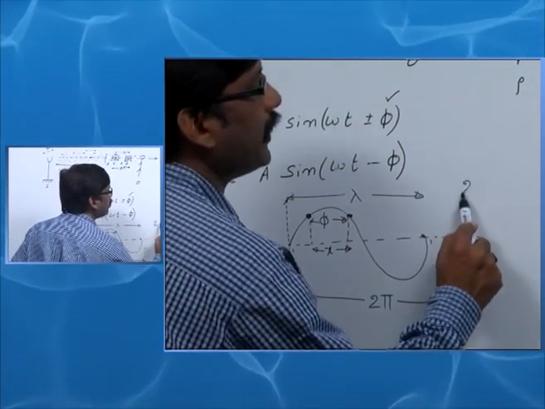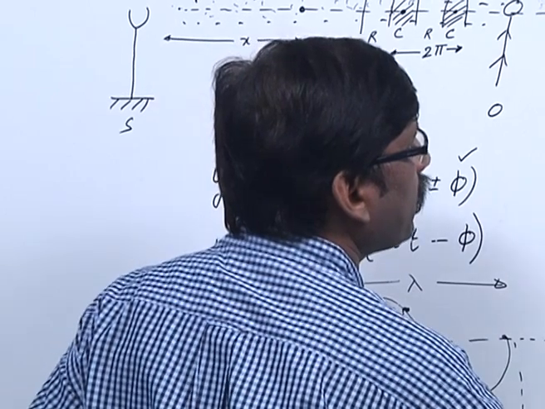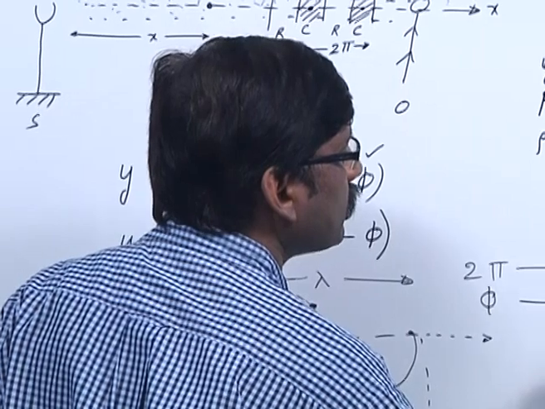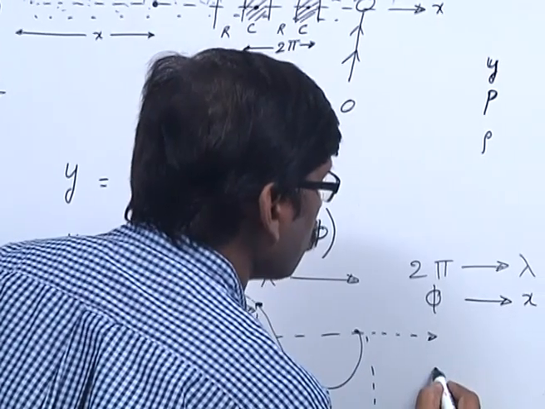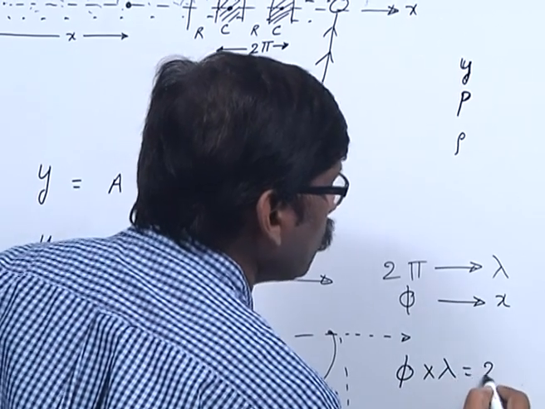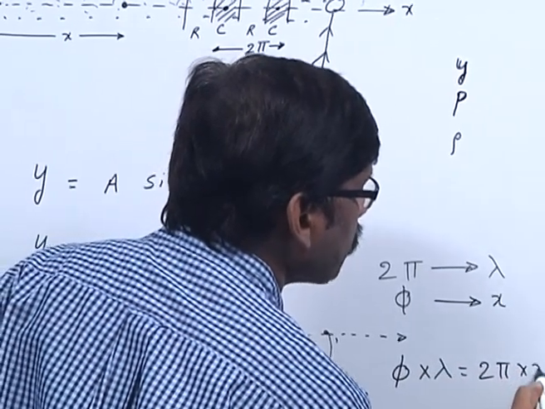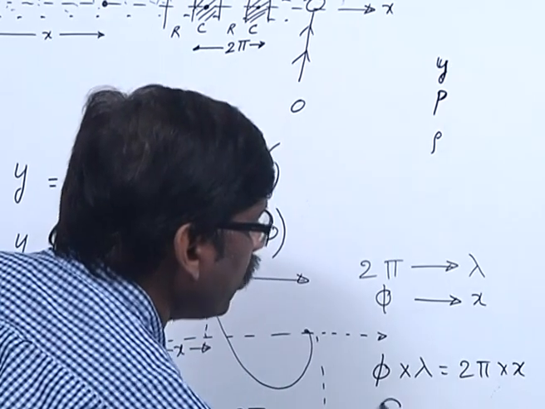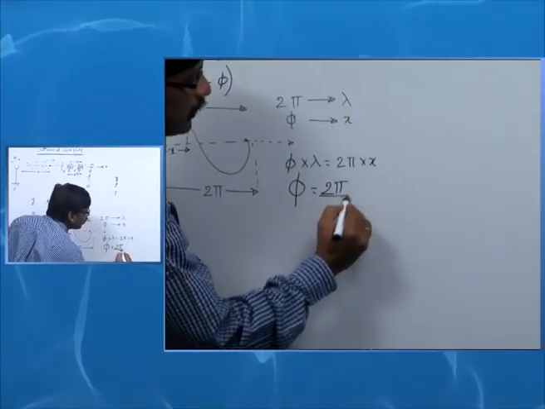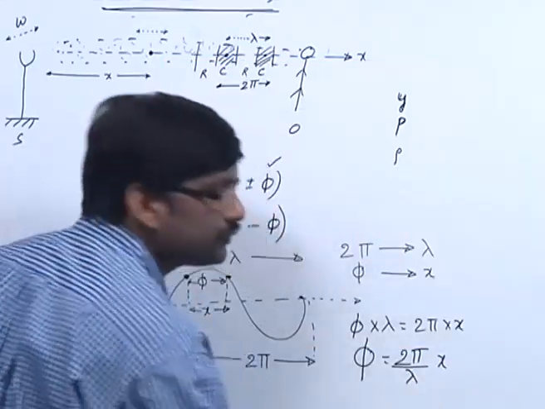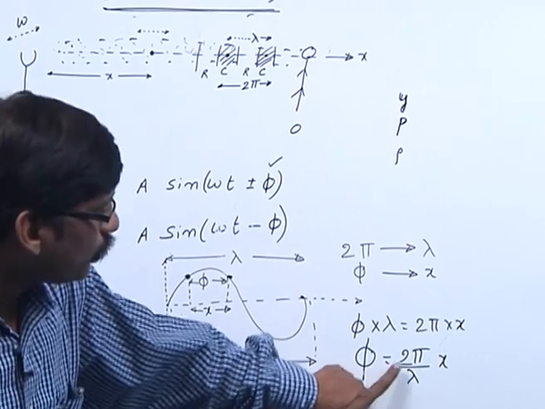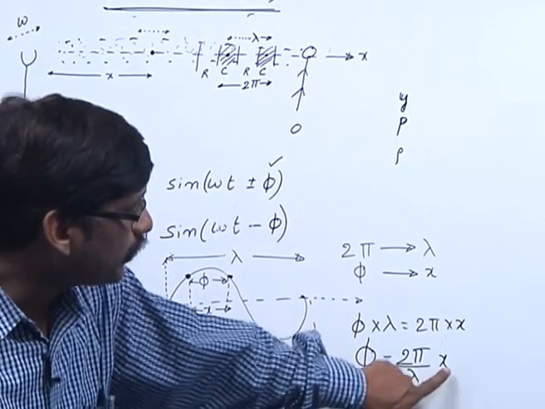So if I write 2 pi for lambda, phi for x, so phi into lambda is equal to 2 pi into x. So, the phase difference phi is equal to 2 pi by lambda into x.